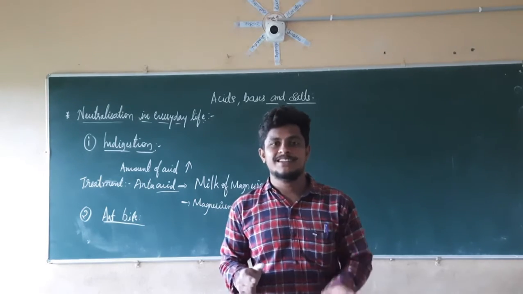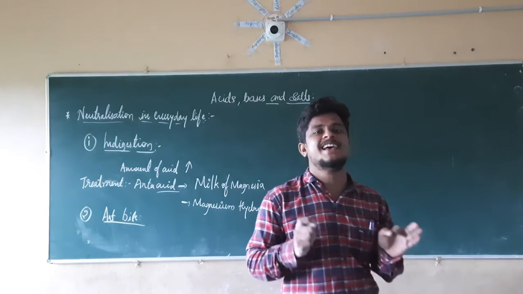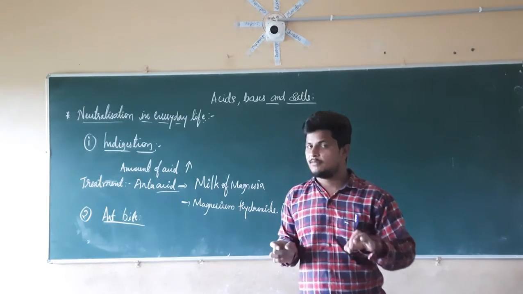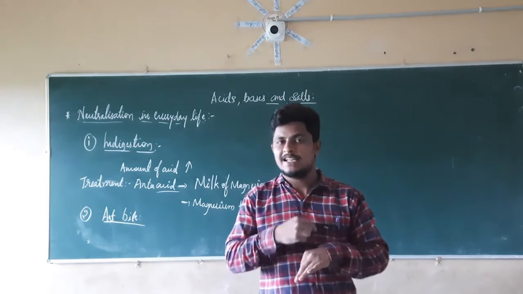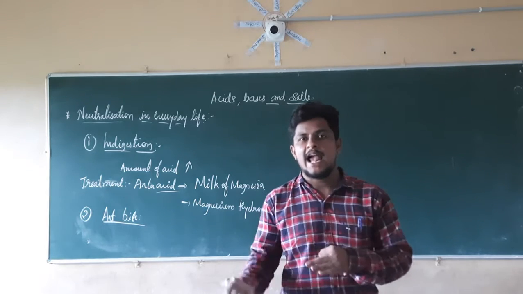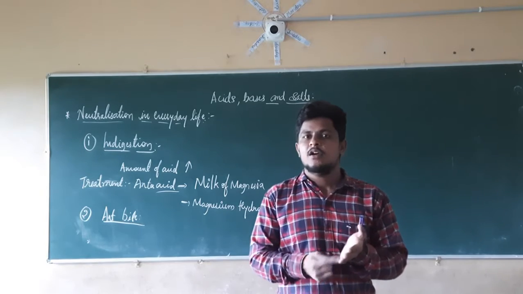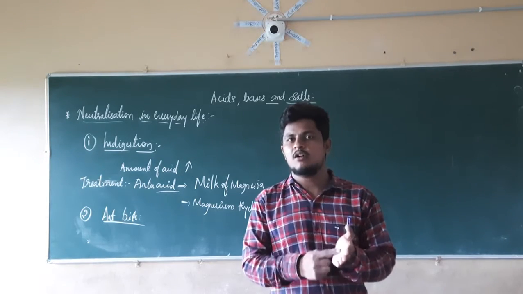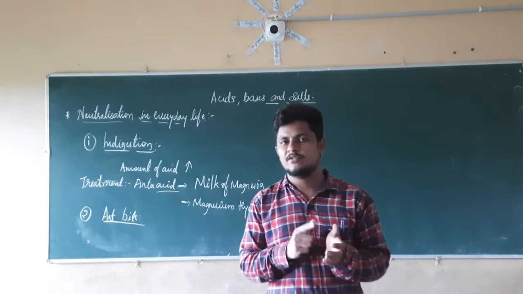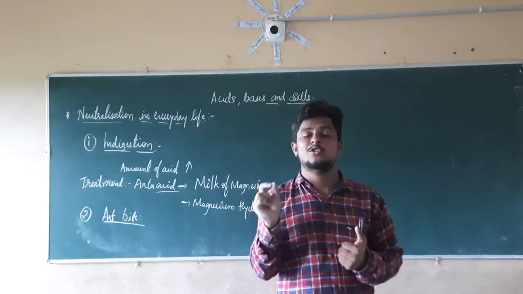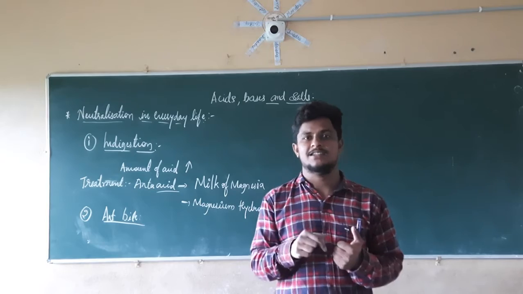Why does it give the burning sensation? Since it contains acid, that is nothing but formic acid. The acid amount is increased when an ant bites on the hand or somewhere. So what do we have to do? We have to relieve or treat that burning sensation. We are going to use a solution that is basic in nature.